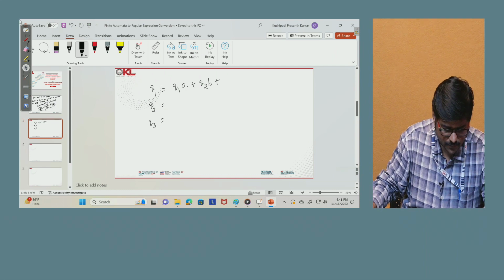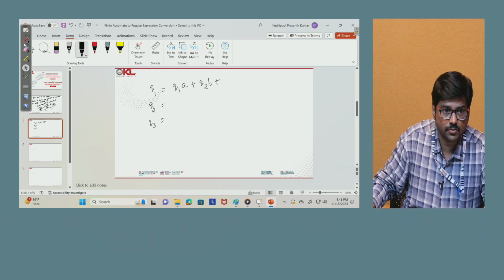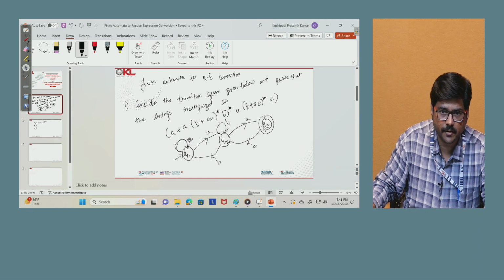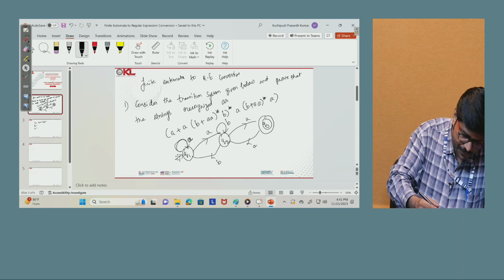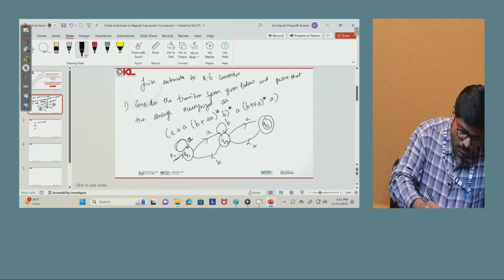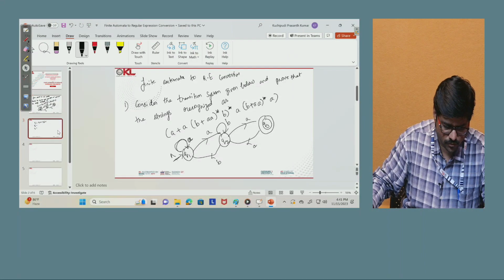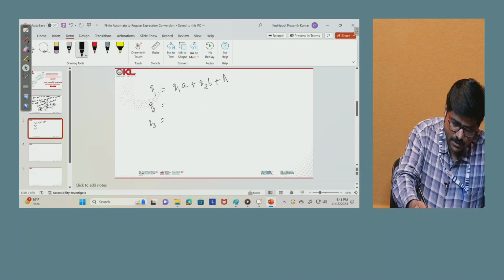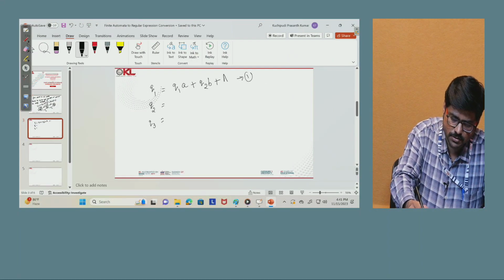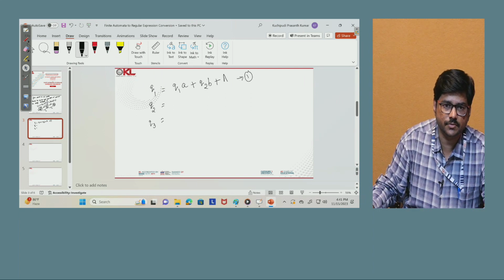Is there any other path to reach Q1? Is there any path from Q3? Can we reach Q1? No, we cannot. But since Q1 is the initial state, with epsilon also you can reach Q1. So we also add epsilon to the Q1 equation. So this is the state equation for Q1: Q1 = Q1A + Q2B + epsilon.